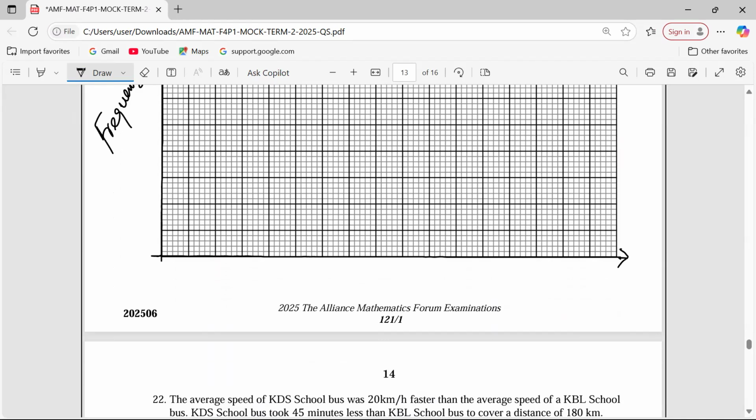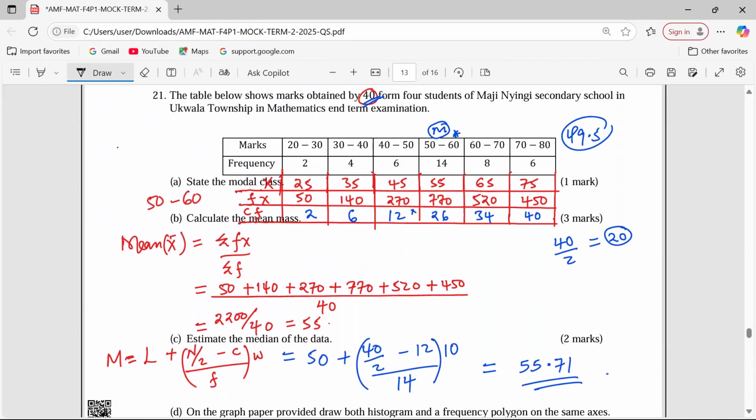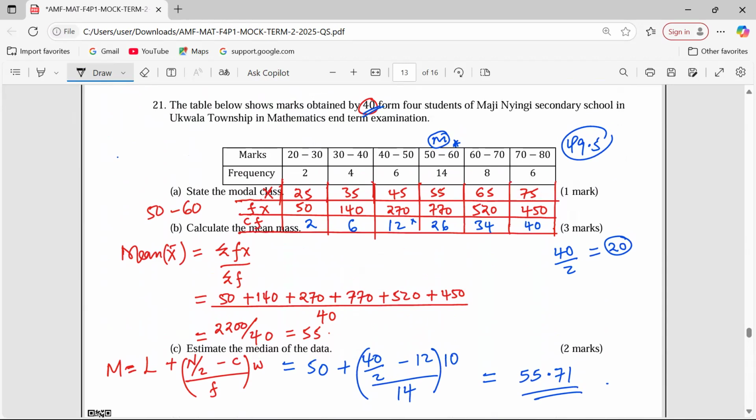It is good to begin with a class from 0 to 10. We can actually break the axis like that. Then we start from 10 to 20, 20 to 30, 40. Then we have 50, 60, 70, 80, 90, 100, like that. So look at the first class, 20 to 30, then 30 to 40.